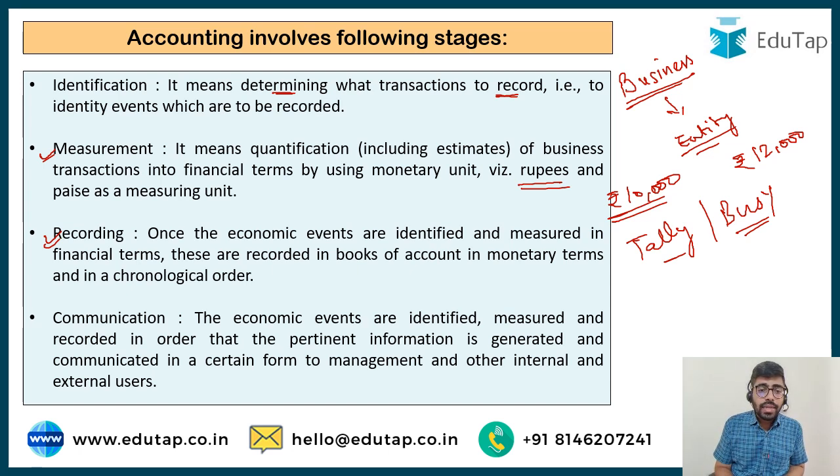So the last step is communication. All the economic events that I have identified, measured and recorded ultimately generate some useful information, and that is going to be very useful for the users of accounting. So the last step is communication. The information which is collected is communicated to the users of accounting. So this communication is going to be the answer to this particular question.